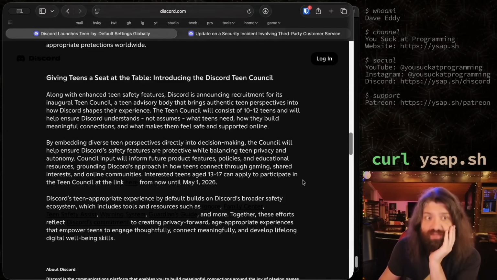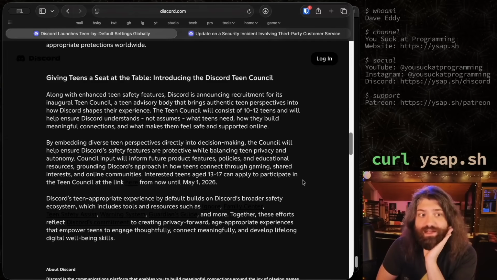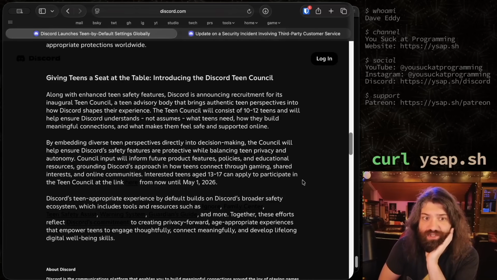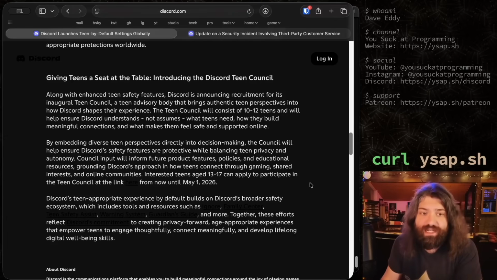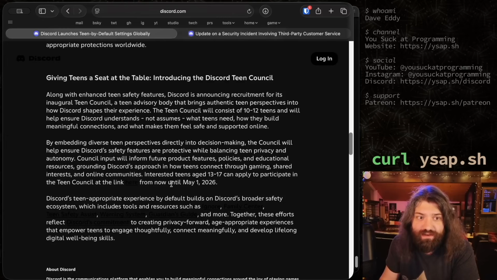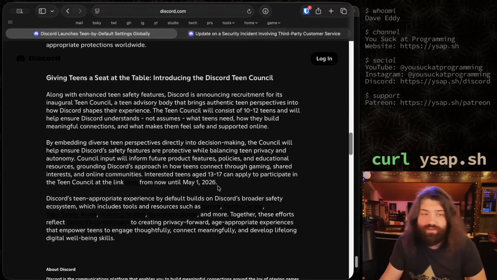By embedding diverse teen perspectives directly into decision-making, the Council will help ensure Discord's safety features are protective while balancing teen privacy and autonomy. Council input will inform future product features, policies, and educational resources, grounding Discord's approach in how teens connect through gaming, shared interests, and online communities. Interested teens aged 13 to 17 can apply to participate in the Council with the link here, from now until May 1st, 2026. Okay, cool, fine.